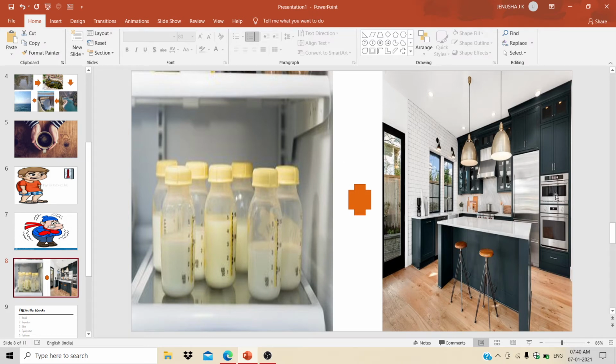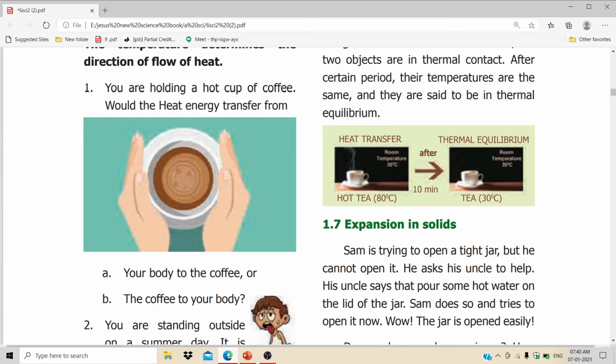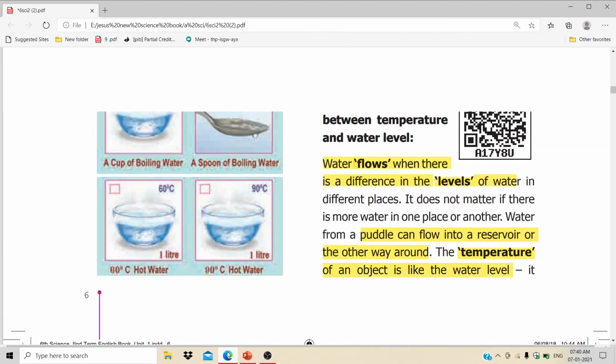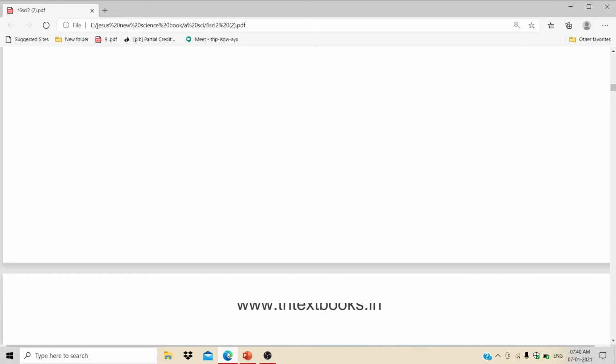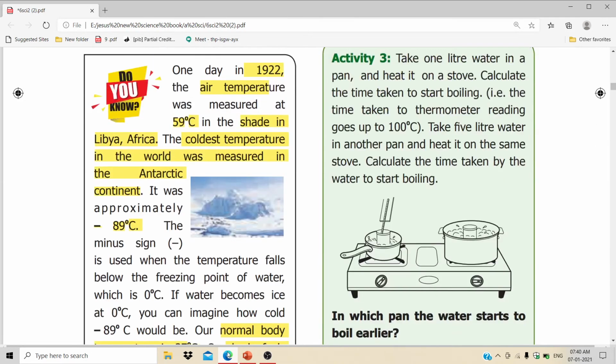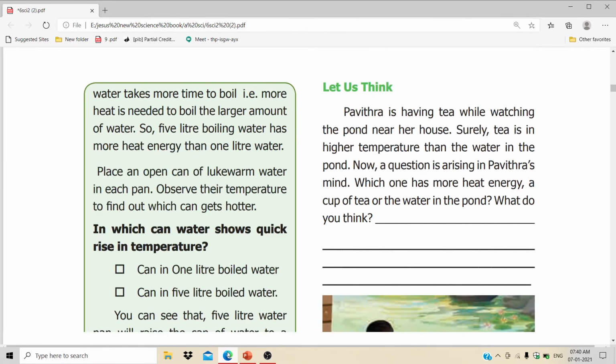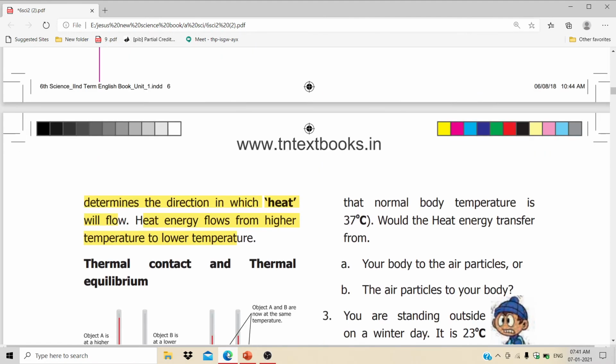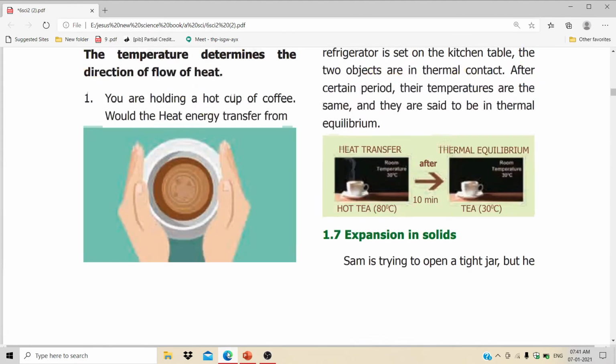So it reaches equilibrium, and the temperature of the room as well as the temperature of the milk reach equilibrium, and while we are touching it, we won't feel any cooling effect. We feel very normal. Okay, today we have learned about heat and temperature, what heat is and what temperature is, and we have seen some activities, flow of heat, thermal equilibrium, etc.